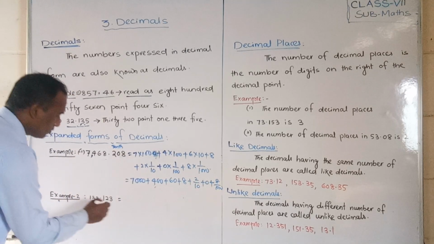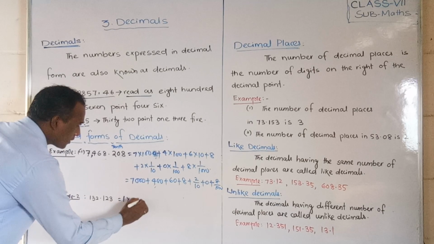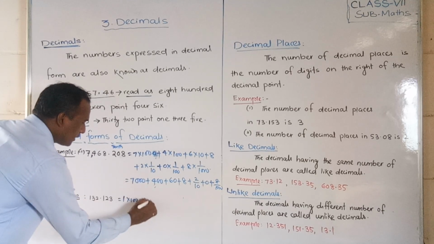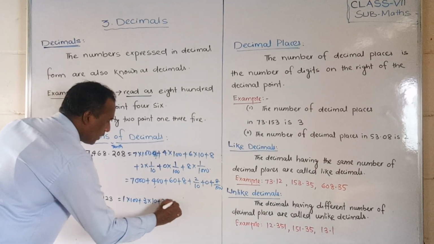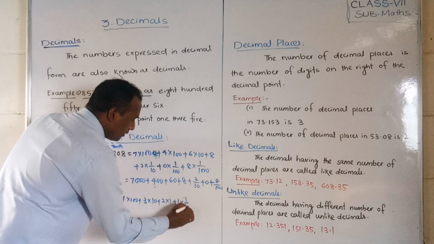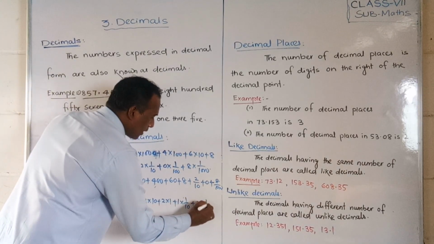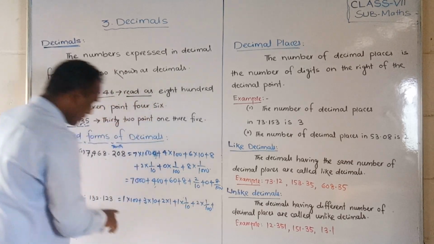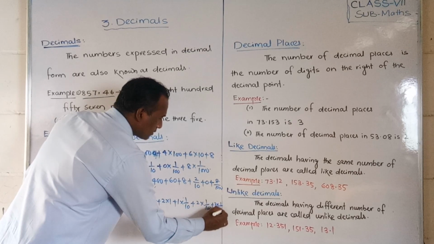132.123. So first of all, write out this. 100 place is there, so 1 into 100 plus 3 is there, tenth place, 3 into 10. 2 is there, ones place, 2 into 1. Plus this 1 is tenth place, so 1 into 1 by 10. Plus 2 is there, hundredth place, so 2 into 1 by 100. Plus 3 thousandth place, so 3 into 1 by 1000.